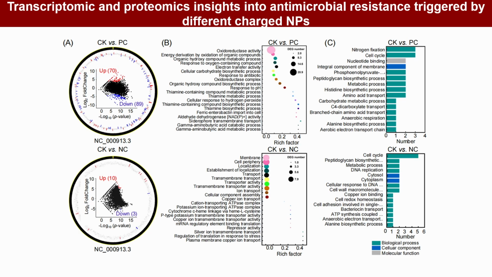Transcriptomics revealed that oxidoreductase activity, energy metabolism, and responses to oxygen compounds were the main functions associated with differentially expressed genes under positively charged nanoplastics treatment. These functions could enhance resistance to oxidative stress and support bacterial survival under antibiotic pressure. Additionally, differentially expressed genes impacted cell membrane functions, such as biofilm formation, leading to weakened bacterial adhesion and reduced biofilm-associated resistance, particularly in the presence of negatively charged nanoplastics exposure. These findings were further confirmed by proteomics analysis.